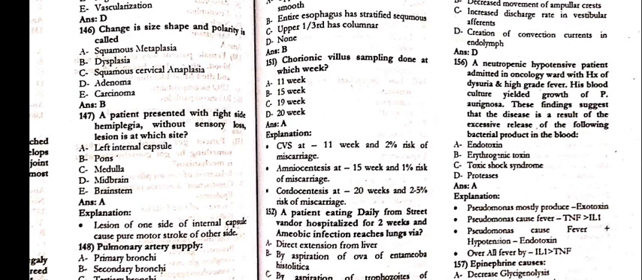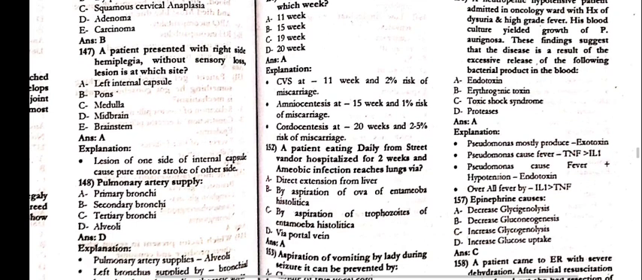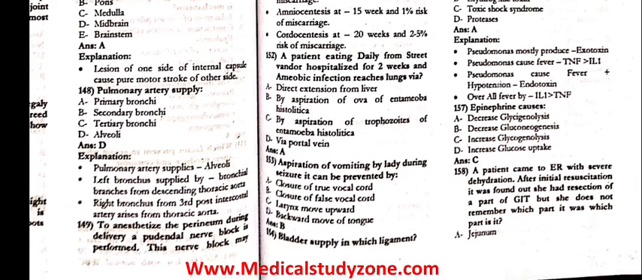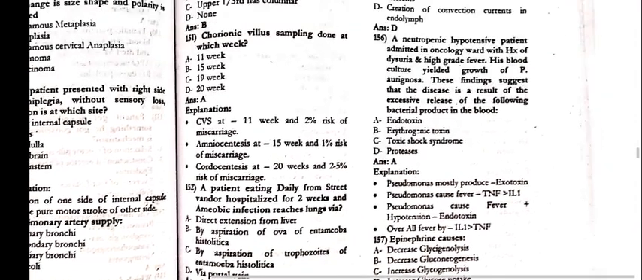Next, 151, the chorionic villus sampling done at which week? That is 11. 152, the patient eating daily from the street vendor hospitalized for 2 weeks, and amoebic infection reaches lungs via direct extension from the liver. 153, aspiration of vomiting by the lady during the seizure, it can be prevented by beta closure of the false vocal cords.